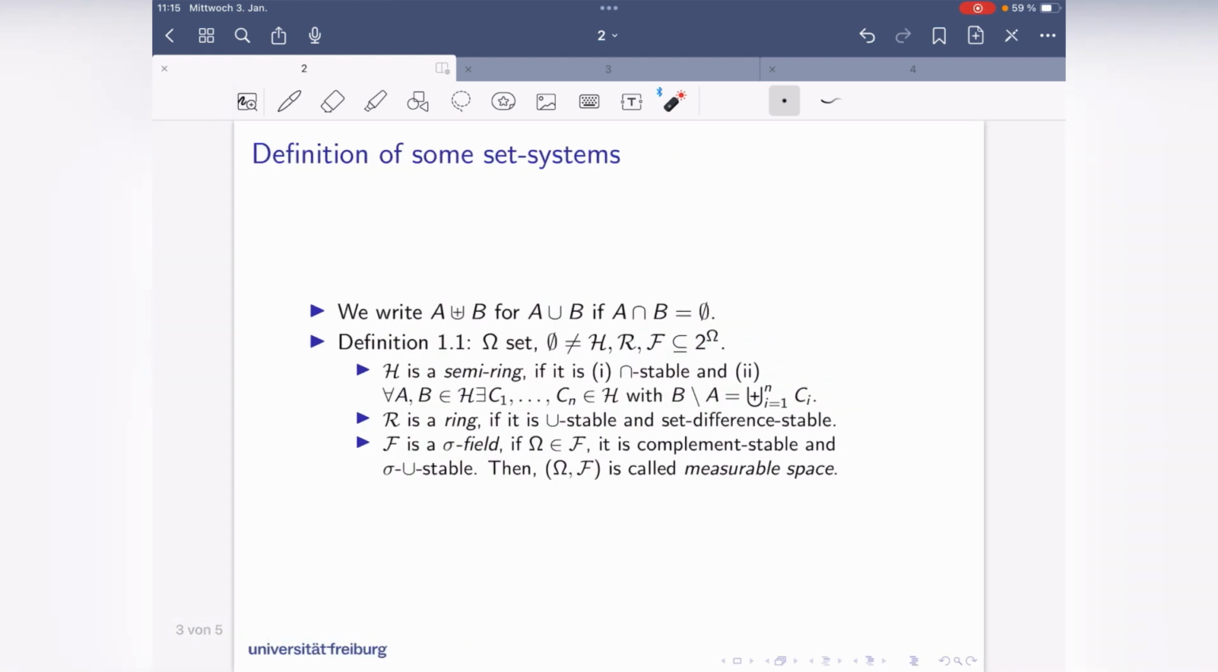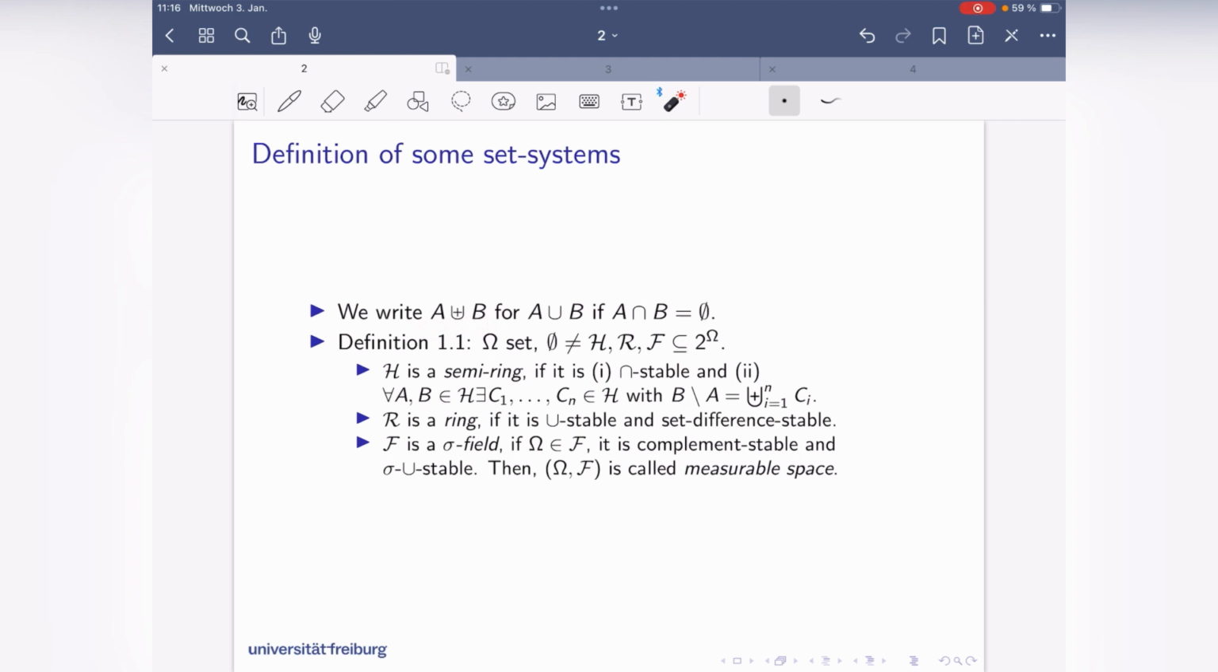And now we can really define what a semi-ring, ring, sigma algebra, also known as sigma field, is. First of all, let me say we write this funny sign here, union with a plus inside, if A and B have no intersection. Then we write this here for A union B. So what is a semi-ring? And here we already need this notion here.